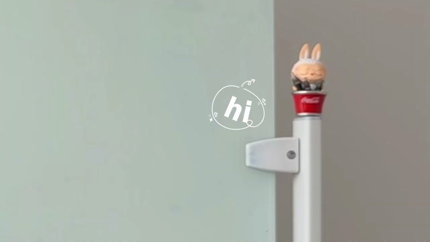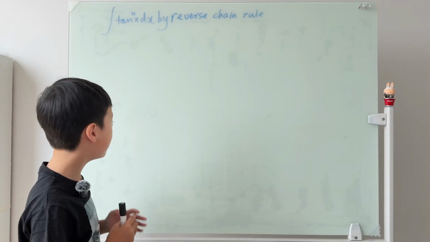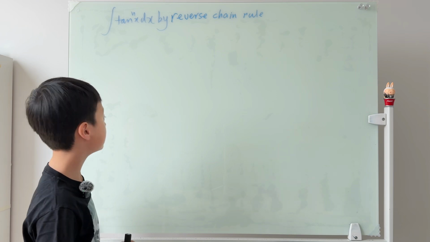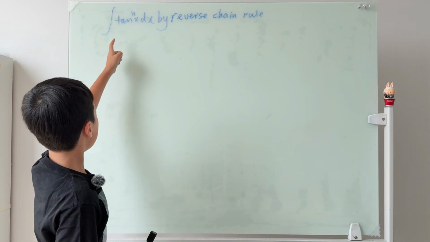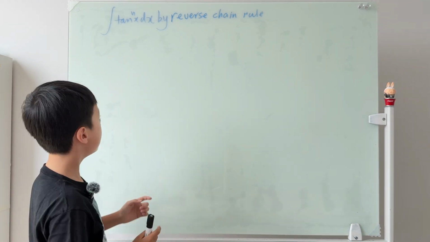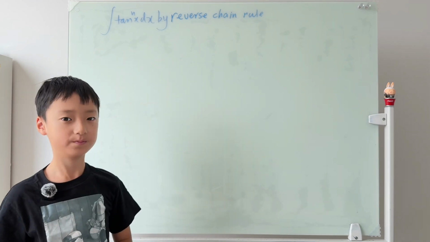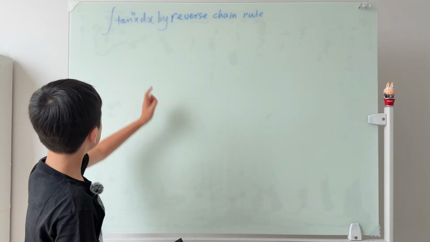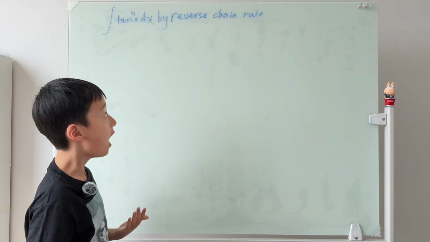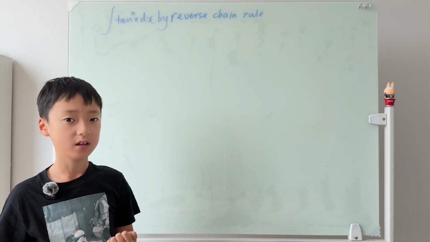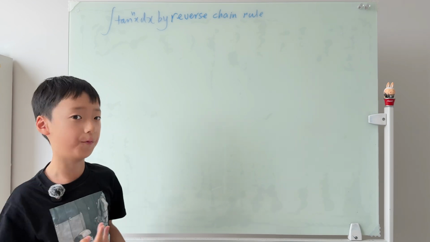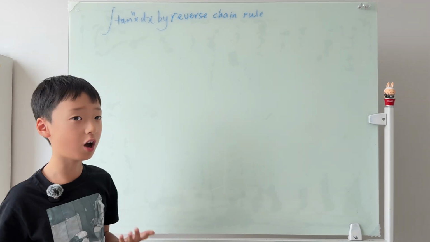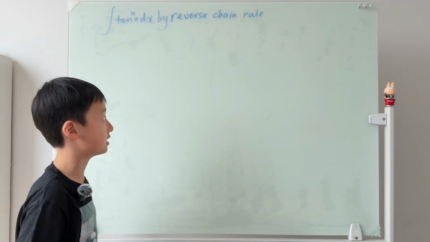Hi guys! Today I'm going to explain another integral for you guys, and the integral is tangent x to the power of n by using reverse chain rule. So, to start this off, I'm not just going to jump right at the integral. I'm going to tell you guys a standard form of the reverse chain rule. So, the standard form will look like this.